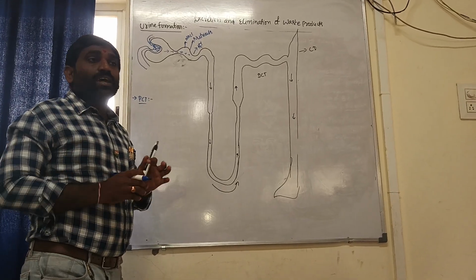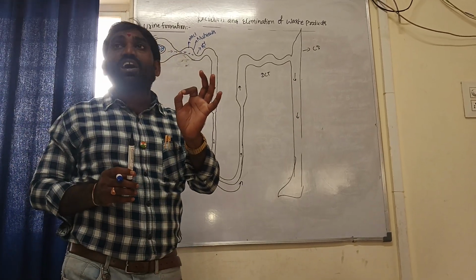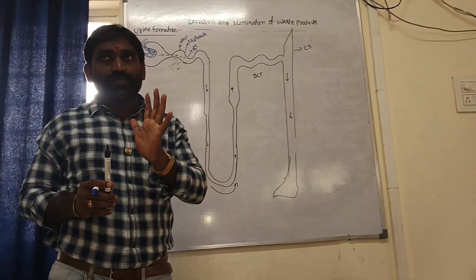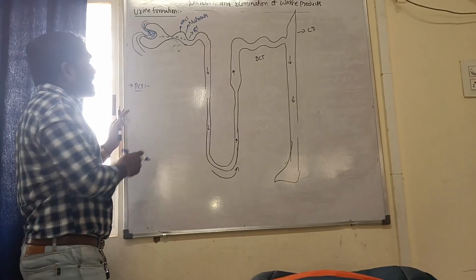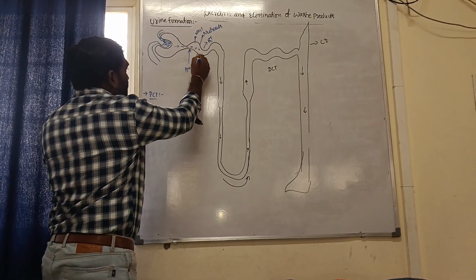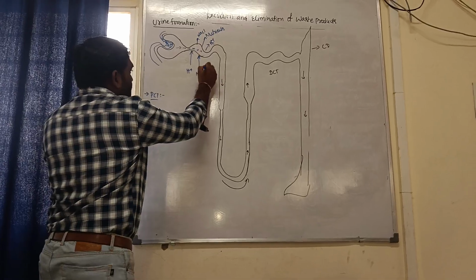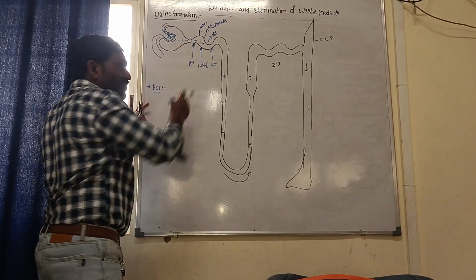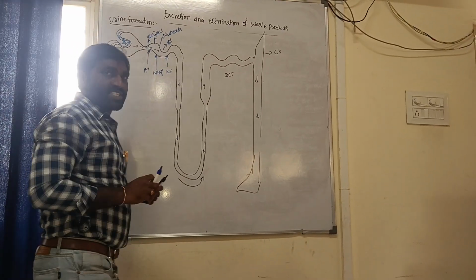PCT helps in maintenance of the pH of blood, that is 7.2 to 7.4, by selective secretion of H plus ions, ammonia and K plus ions into the filtrate, and reabsorption of bicarbonate ions.